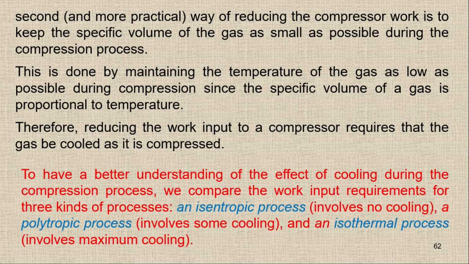To have a better understanding of the effect of cooling during the compression process, here we are going to compare the work input requirement, because we are talking about the compressor, so we have the input. So we are going to compare the work input requirements for three kinds of processes. The first one is the isentropic process, means there is no entropy change. So when we are talking about the isentropic process, it means it involves no cooling at all. The second one is the polytropic process. Polytropic process basically involves some cooling effects. And then we have an isothermal process. So it involves maximum cooling because it's isothermal, so it means temperature is not going to increase.